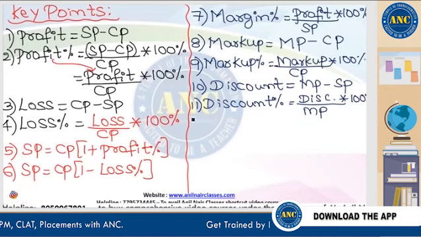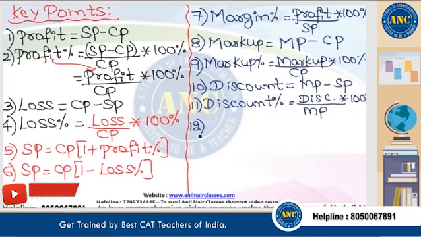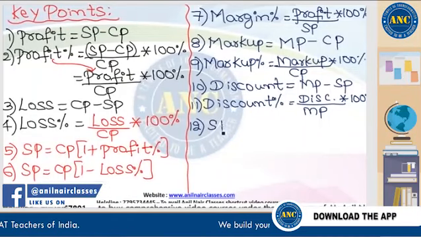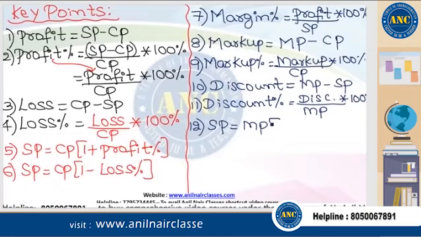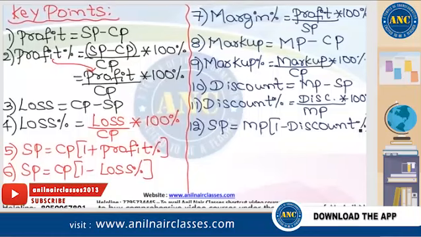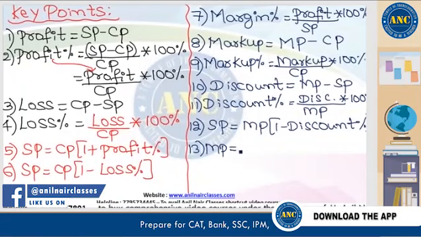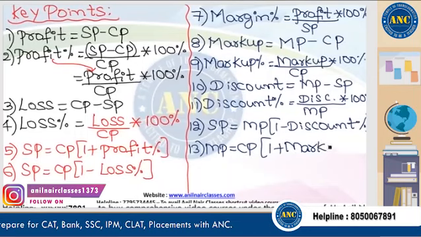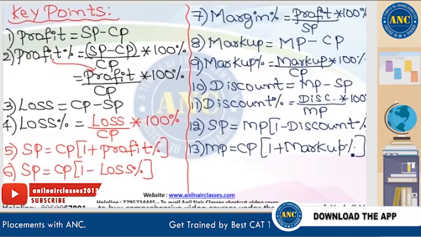The last two notations: selling price is given by market price into 1 minus discount percentage. Market price is also given by cost price into 1 plus markup percentage.